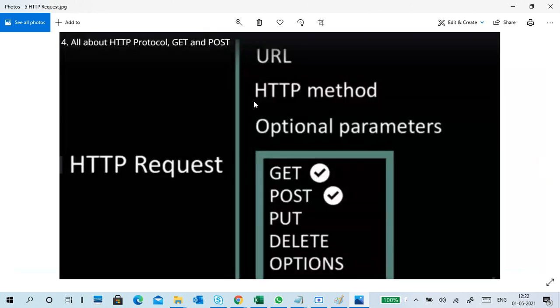Different types of requests and methods are there: URL, HTTP method, optional parameters and so on. There are get, post, put, delete options. When you see get, post, put and so on, it belongs to HTTP only.